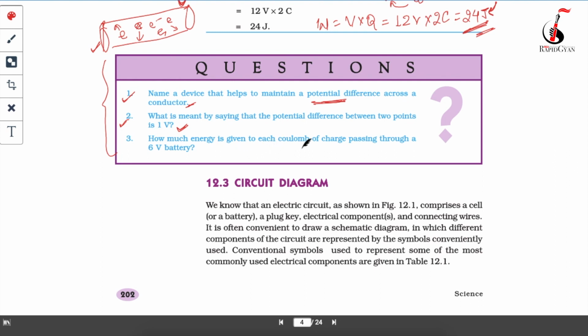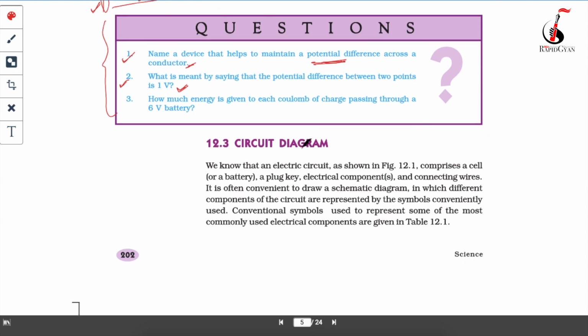Again write the observation. What are the things given? Your charge is given. The value of charge is 1 coulomb. The volt is given. The potential difference is 6 volt. It asks how much energy is given, which means you will have to find the work done.